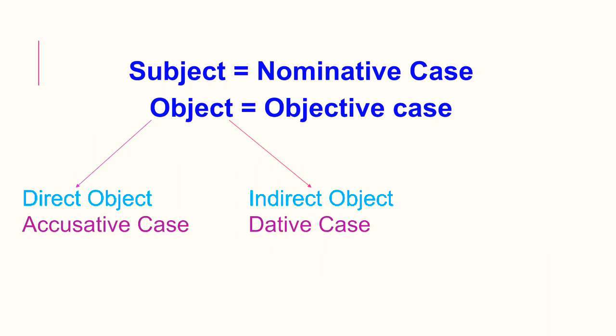So, to simplify the matter, we can say that the subject is the nominative case and the object is the objective case. If it is a direct object, then it will be accusative case. But if the object is an indirect object, then we can say that it is dative case.